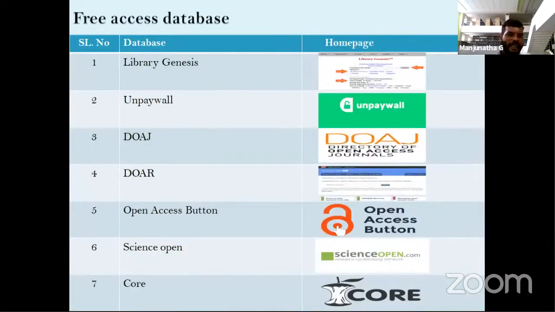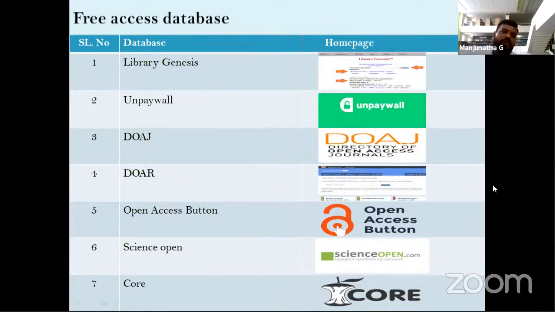Some free access databases: Library Genesis. What is Library Genesis? Articles from all disciplines are available in Library Genesis. Whatever subjects you want, arts and humanities, social science, all subjects' books are available in Library Genesis, as well as Unpaywall. It is also one of the free access databases available on the net.